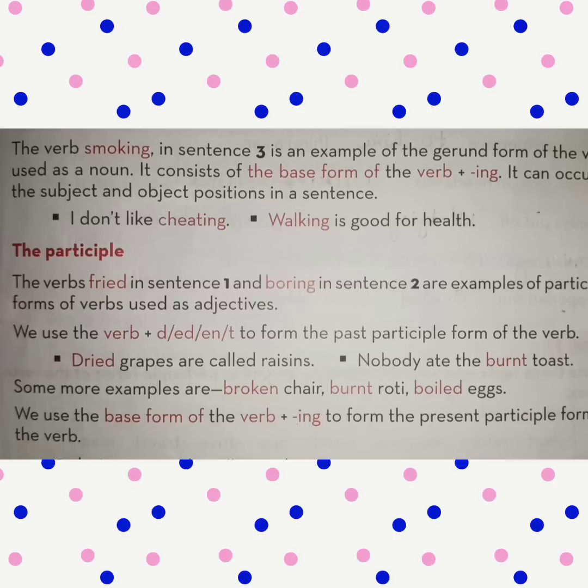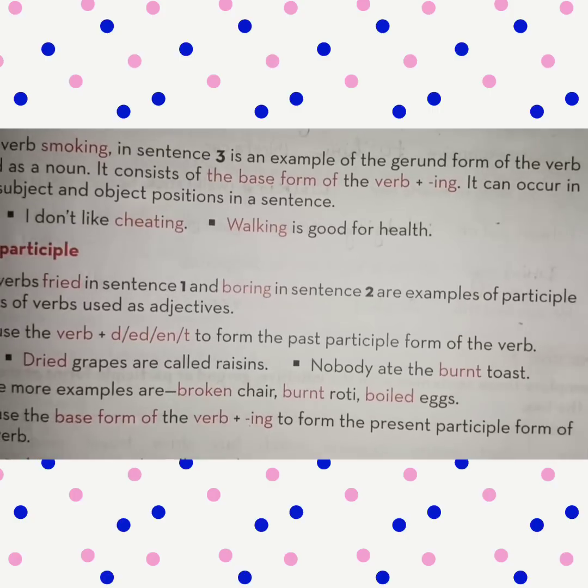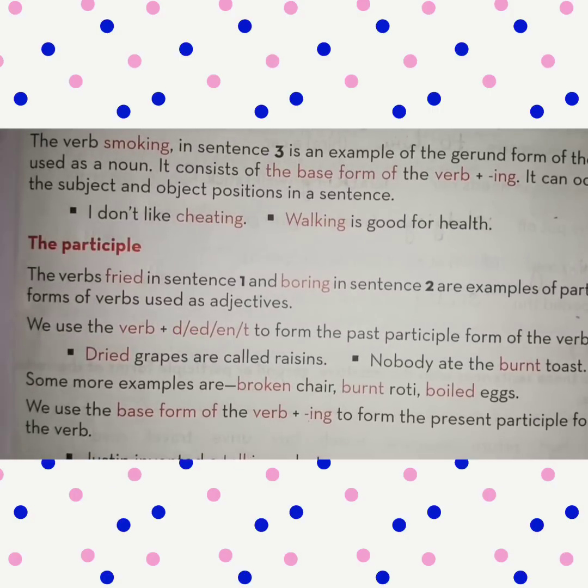Boring in a sentence. These are two examples of participle forms of the verb used as adjectives. The first sentence is she likes fried chicken, and the second sentence is they are boring neighbors. These are forms of verbs used as adjectives in these sentences.